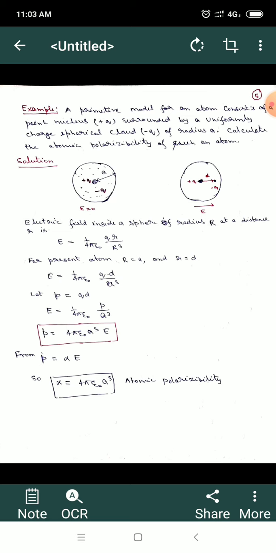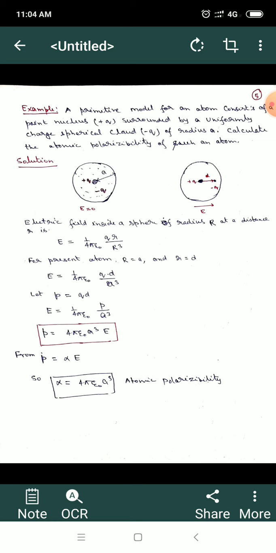Here capital R is equal to the radius of the atom, a, and small r is the separation between the two charges, that is d. So we can find the electric field due to the positive nucleus at distance d: E is equal to 1 upon 4 pi epsilon 0 q d upon a cube.